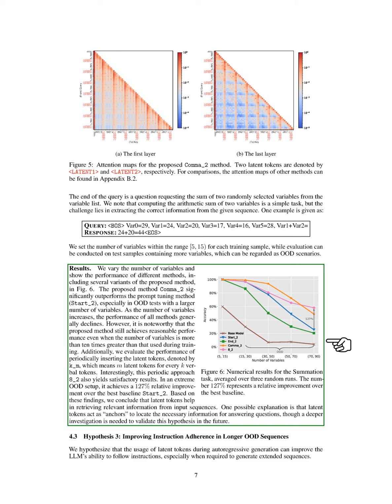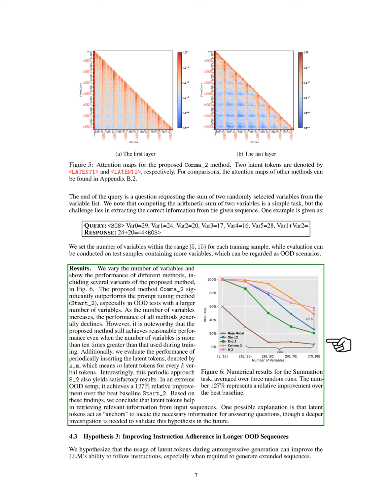We also evaluate the impact of periodically inserting latent tokens, represented by K_M, which means M latent tokens for every K verbal tokens. This periodic approach, labeled 8_2, also shows promising results, achieving a 127% relative improvement over the best baseline, start_2, in an extreme OOD scenario. We conclude that latent tokens assist in retrieving relevant information from input sequences, possibly acting as anchors to help locate necessary information for answering questions, although further investigation is needed to confirm this idea.